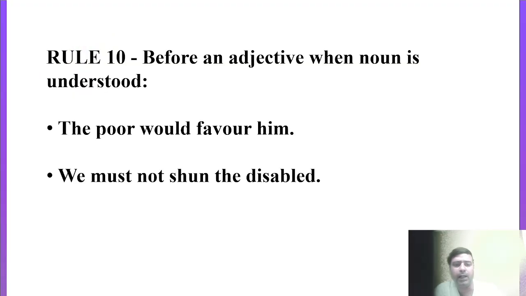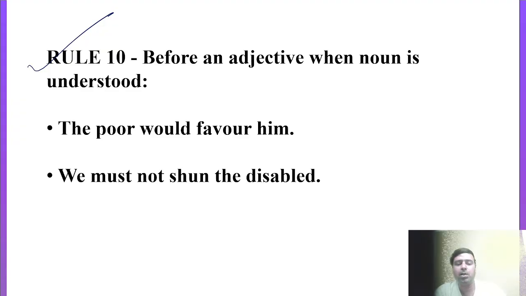Come to point number 10, before an adjective when the noun is understood. Rule number 10, the poor would favor him. Actually 'poor' is an adjective, but when we put the article 'the' before that adjective, it refers to the whole class. We are not talking about any one poor person, we are talking about all the poor people in general. So for a class we have to put the article 'the' before that adjective. So the poor would favor him.